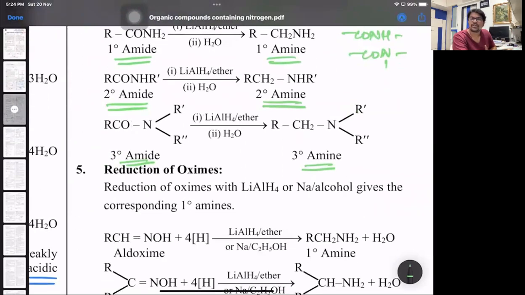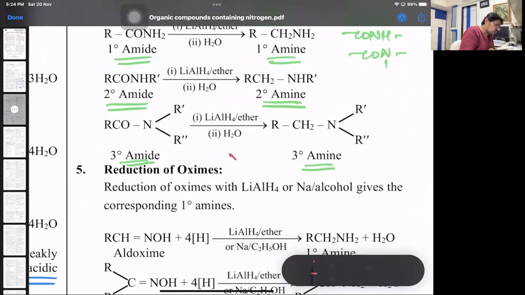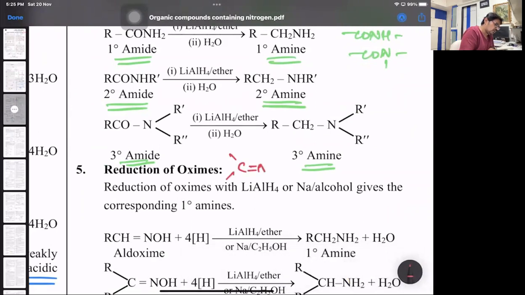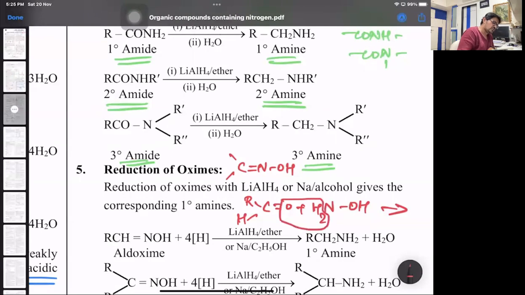Reduction of oximes. Remember the preparation of oximes, what I said? Aldehydes and ketones react with hydroxylamine NH2OH to give the respective oximes. So if I talk about oximes, the group is C double bond NOH. If you take an aldehyde or a ketone and react with hydroxylamine, it undergoes a condensation reaction, removal of water, to give the compound RCH double bond NOH.